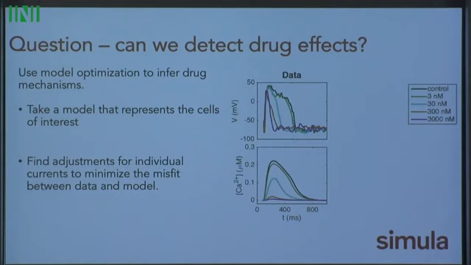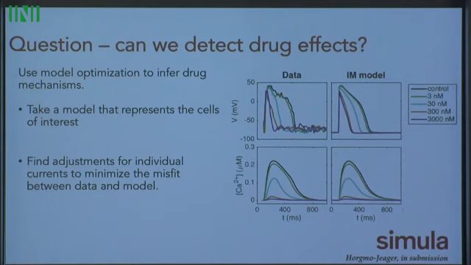So here's an example. This is some data that we have. It's a series of voltage traces with the application of a drug at escalating dose. And same for calcium. We see this decrease in the voltage and in the calcium. Let's optimize a model that matches this data, and we do that. We can build these models to look at what's happening, and now we can ask the models what changed. What did we have to change to make the model fit?